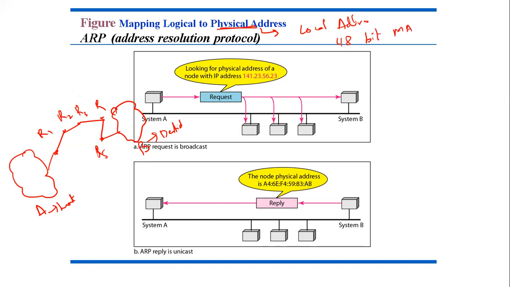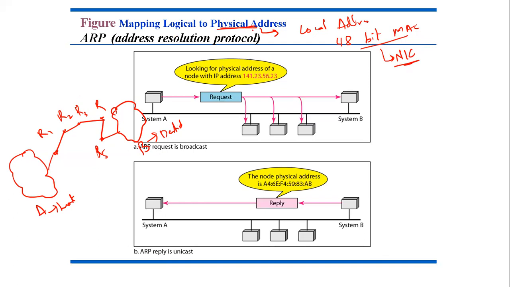This 48-bit MAC address is actually in the Ethernet protocol, which is in your network interface card, NIC card, which is installed in the host or the router. So if it is in your system or in the router, this 48-bit MAC address is present, which is the local address or the physical address. The physical address and the logical address are two different things.